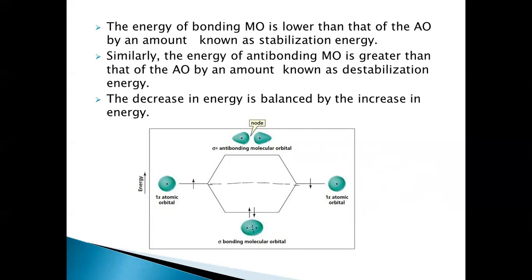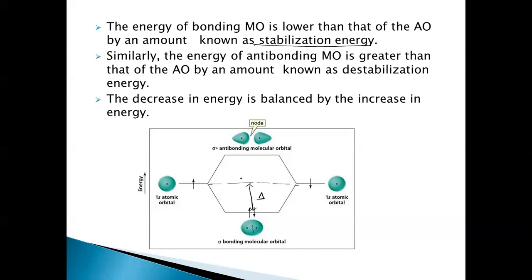So that is why it will stabilize the molecule here, right? Here, the energy of this bonding molecular orbital is lower than that of this atomic orbital by how much? By an energy of delta. This delta is called the stabilization energy.